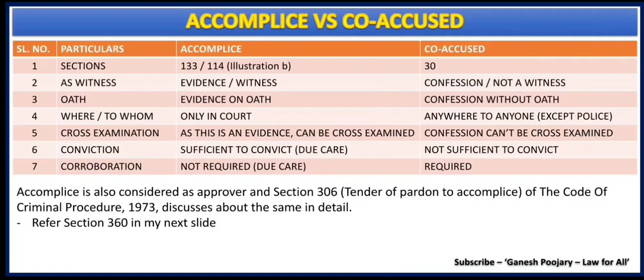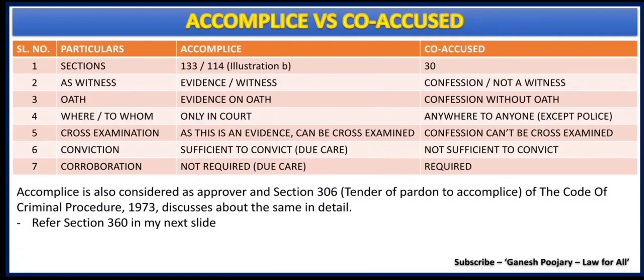Under the sixth difference, I am discussing conviction. Whether conviction is possible on the basis of the evidence given by an accomplice under Section 133, the answer is yes. His witness is sufficient to convict, but we need to ensure that due care is taken. That is what is discussed under Section 114 illustration B. Whereas a confession given under Section 30 by the co-accused is not sufficient to convict someone.